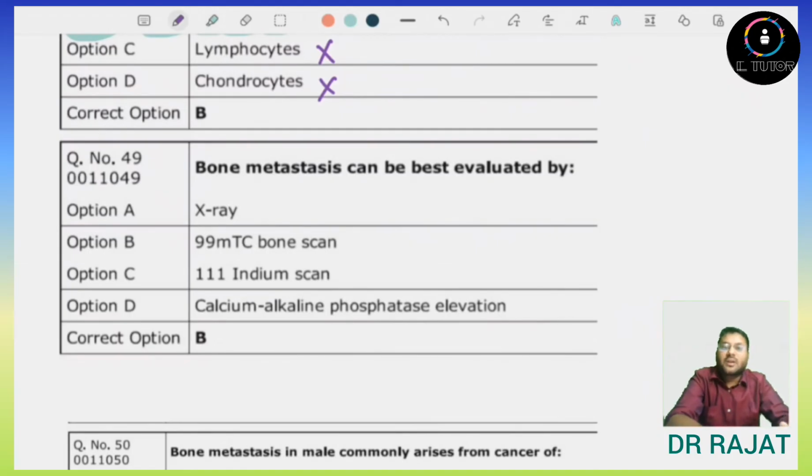Bony metastasis can be evaluated by. So bony metastasis can be best evaluated by. They are asking about the best. So X-ray, no. 99 technetium bone scan, yes, this is true. 111 indium scan, no, this is not the best scan for that. And calcium alkaline phosphatase elevation, so it is not used for the bone metastasis. It is used for the other bone related disease. So answer will be option number B. Technetium 99 scan is used for the bony metastasis.